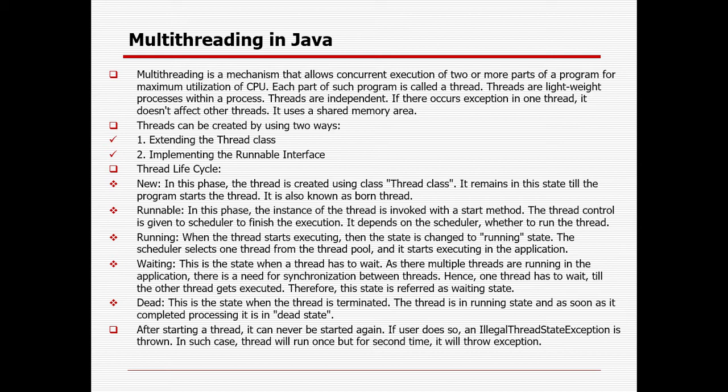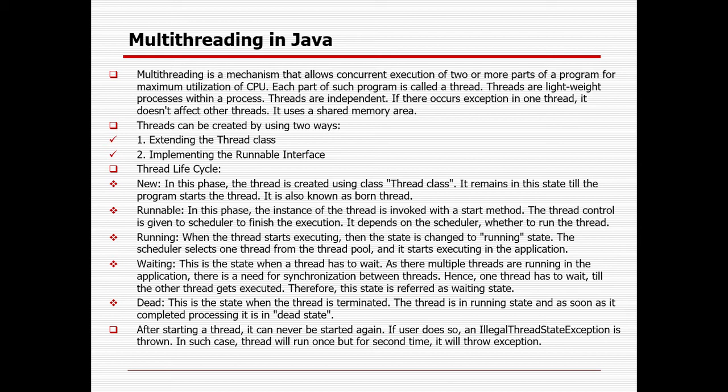You already know that whenever we need to use, suppose, class to class, we need to use the extends keyword. Whenever it is class to interface, we need to use the implements keyword. Thread life cycle: there are 5 different states of the thread: new, runnable, running, waiting and dead.